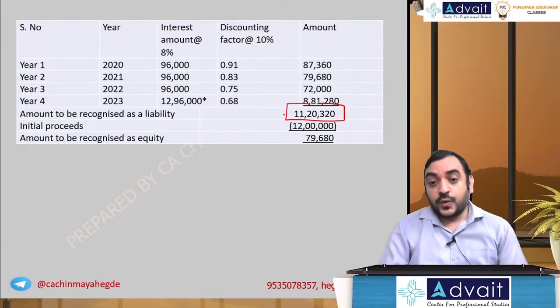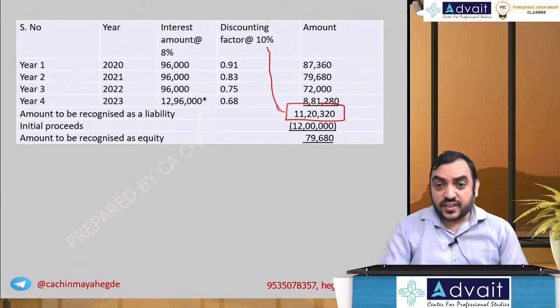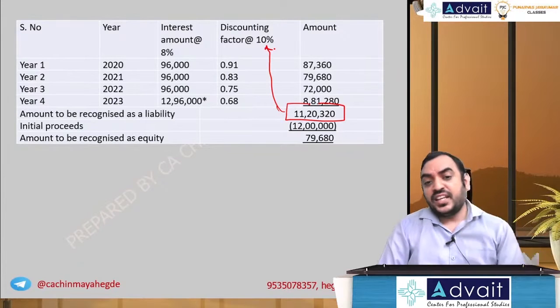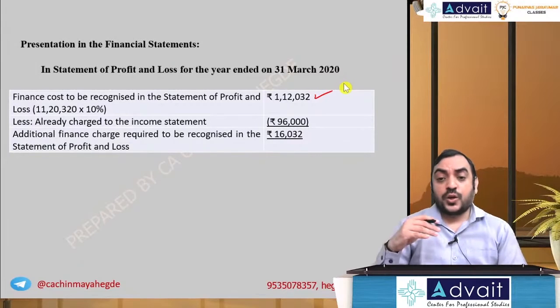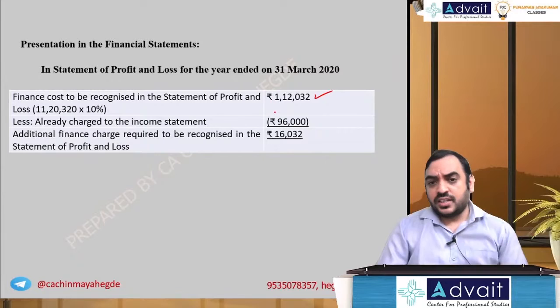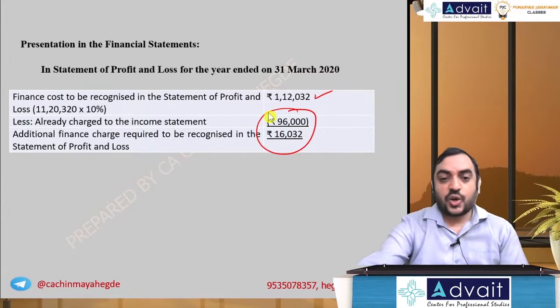We call it unwinding also. We apply a discounting factor of 10% on 11 lakh 2320. That's why we get the first year expense of 1 lakh 12,032. And 96,000 is already charged to the income statement. So the additional finance charge is 16,000 effectively. 1 lakh 12,000 is what we show in the P&L account.